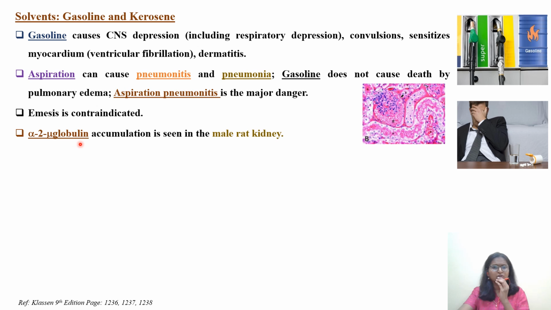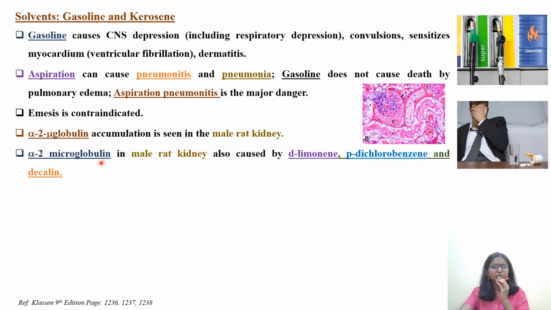Alpha 2u globulin accumulation is seen in the male rat kidney. You have to remember that alpha 2u globulin formation is gender specific. It is only seen in male rats, not in female rats, and it is species specific, rat specific. This particular finding has no clinical relevance. There is no human relevance, so you can ignore this effect. It is not considered an adverse effect.